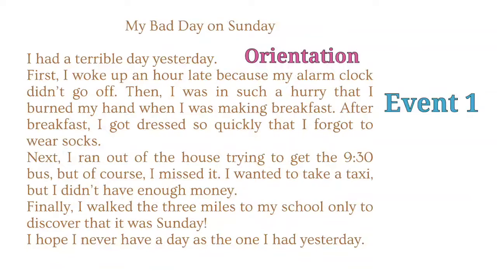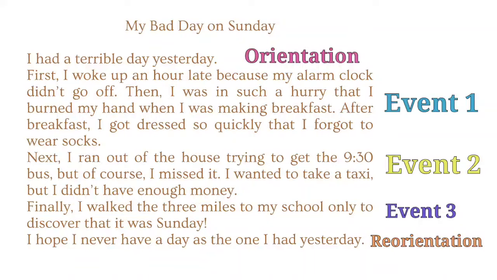The second event is, next, I ran out of the house trying to get the 9:30 bus. But of course, I missed it. I wanted to take a taxi, but I didn't have enough money. And the last event is, finally, I walked the 3 miles to my school only to discover that it was Sunday. After that, the last generic structure is reorientation. We can find it in the last sentence, which is, I hope I never have a day like the one I had yesterday.